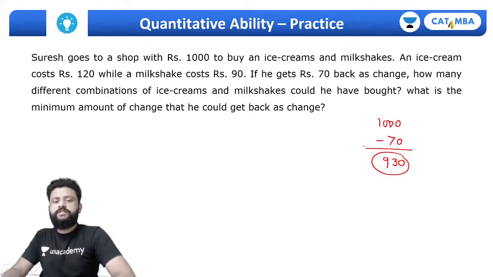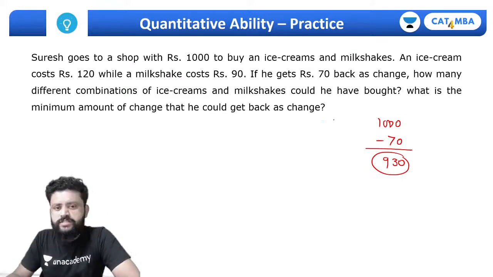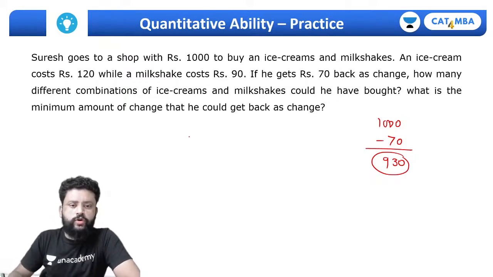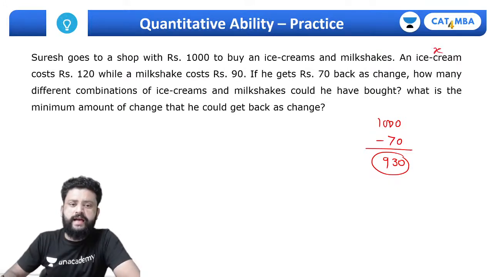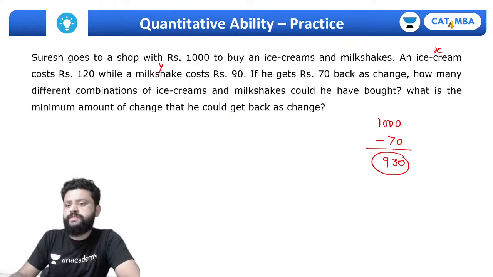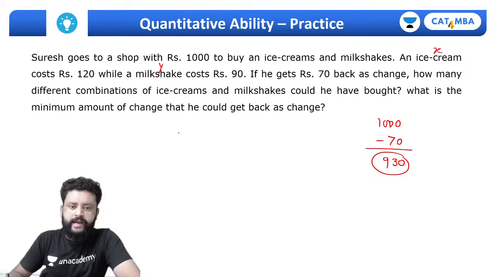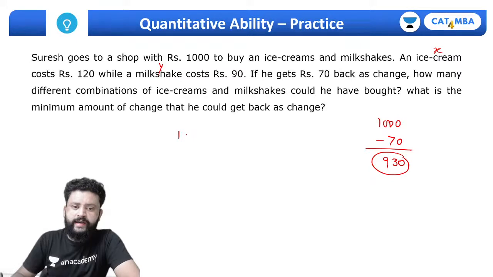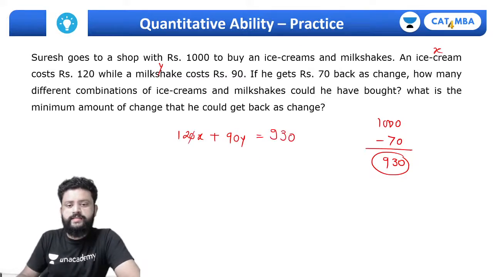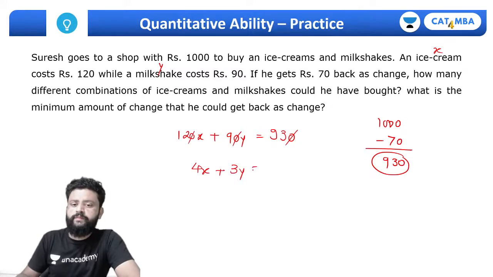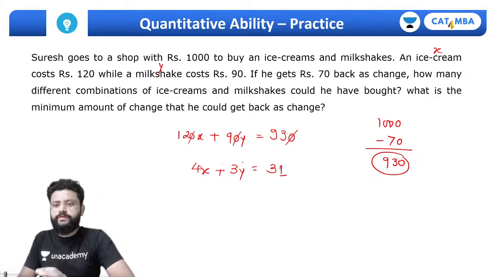This is a simple linear equation question where you have to use a little trial and error. It's a sort of algebra question, you can say. So let X be the number of ice creams and Y be the number of milkshakes. So can I say 120X plus 90Y must be equal to 930. The 0 gets cancelled. We can divide this equation by 3, so I can simply get 4x plus 3y equals 31. And we want the number of ice creams and the number of milkshakes.